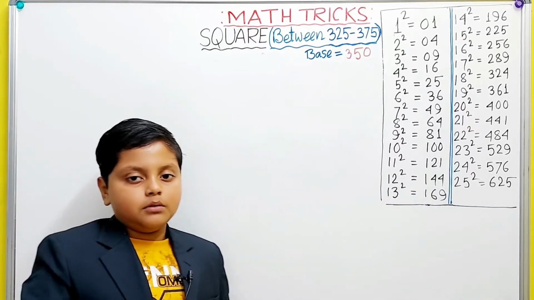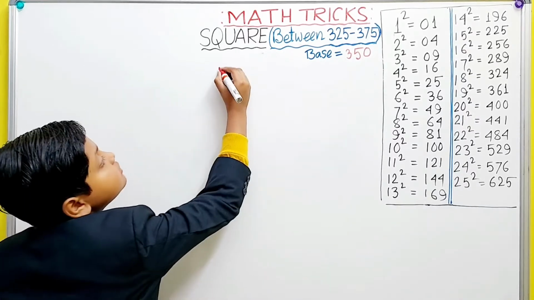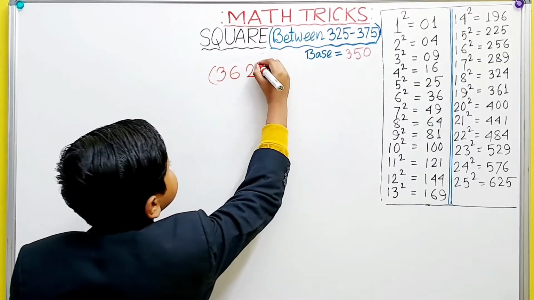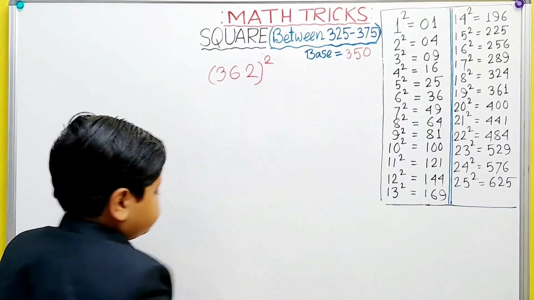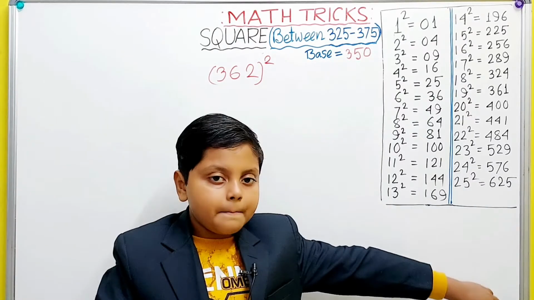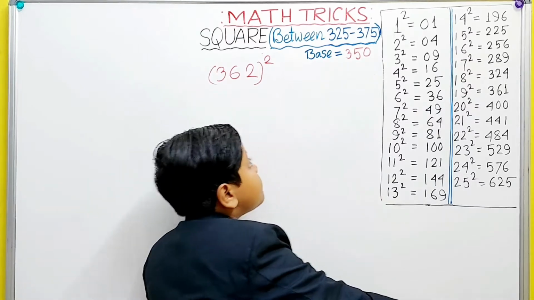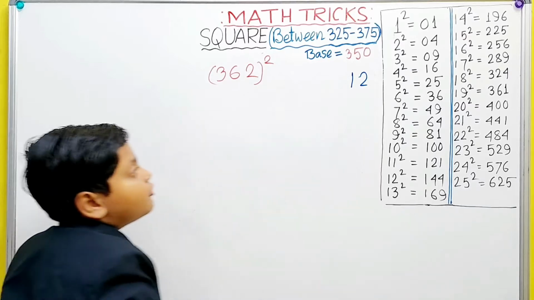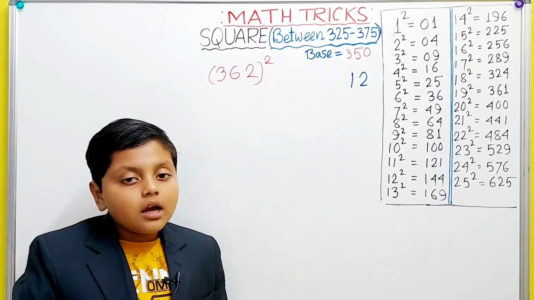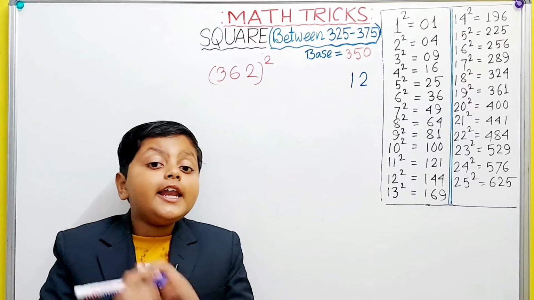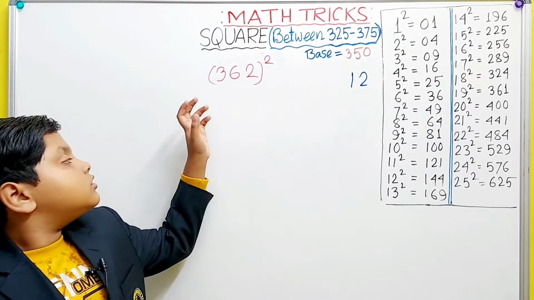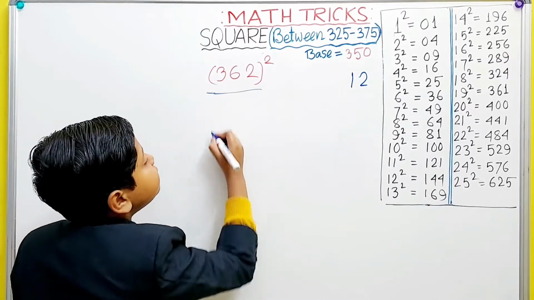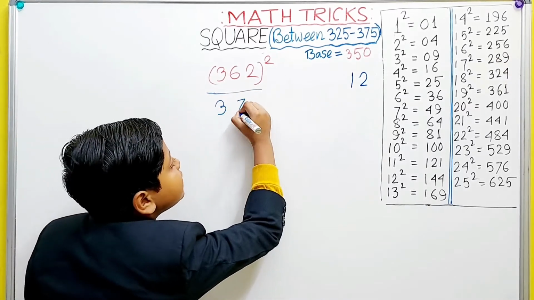Our next example, let's say 362. Now, it is 12 bigger than 350. As it is bigger than 350, we have to again add 12 to 362. Then 362 plus 12 equals 374.